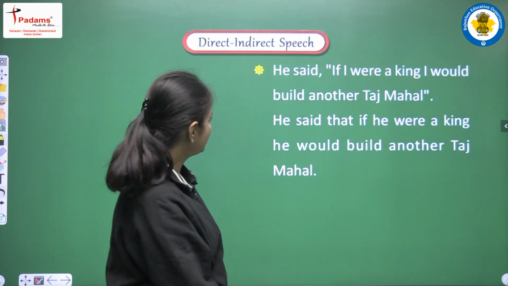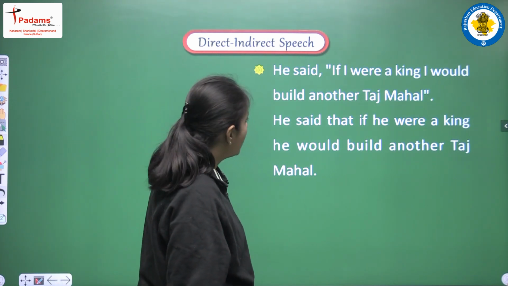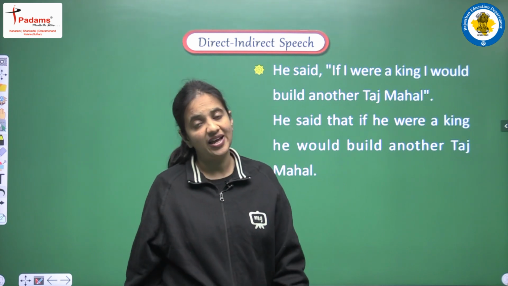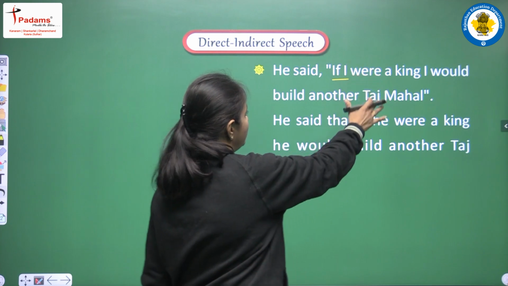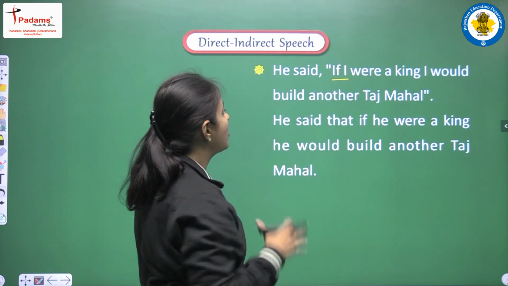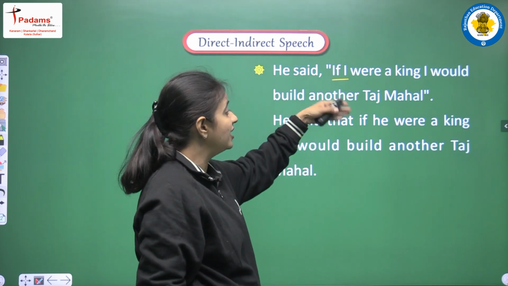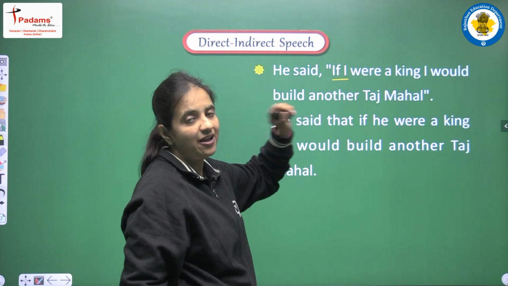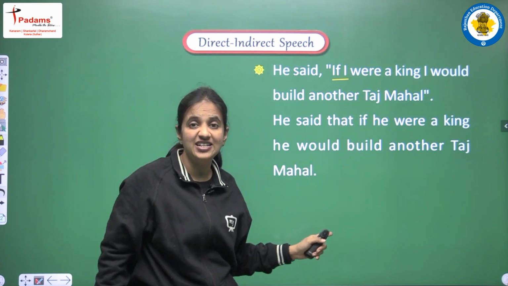Okay. Next example, he said, if I were a king, I would build another Taj Mahal. Again we are having one condition. We are having if, we are having one condition clause, that is if I were a king. We are having result clause, that is I would build another Taj Mahal. So if we are having such hypothetical conditions, then also we don't do changes in the tense.